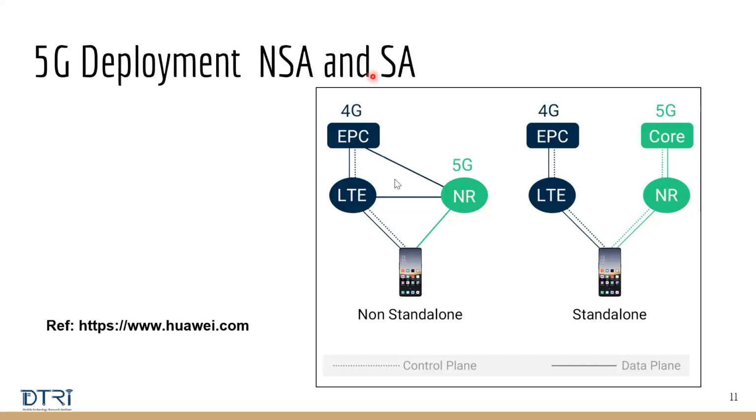Okay, somebody is asking what is EPC? EPC is Evolved Packet Core. If you look at my previous slide, in the architecture I said there are three things: UE, RAN, and core network. In 4G, the core network was called EPC. In 5G, it is called 5GC. So basically, the architecture is the same: this is the UE, this is the RAN part, and this is the core network.